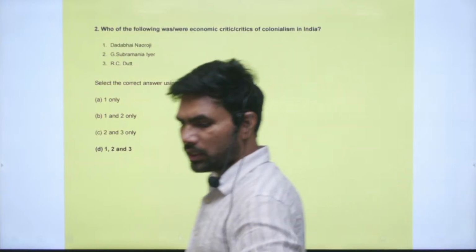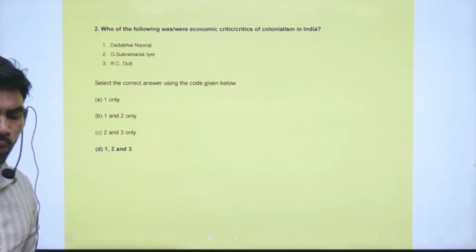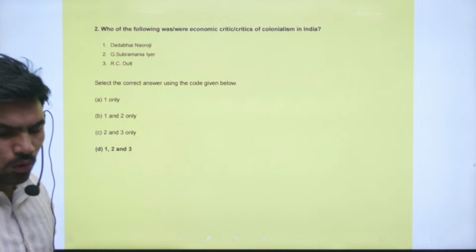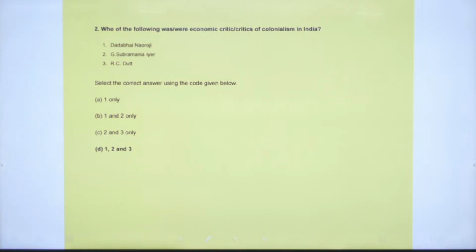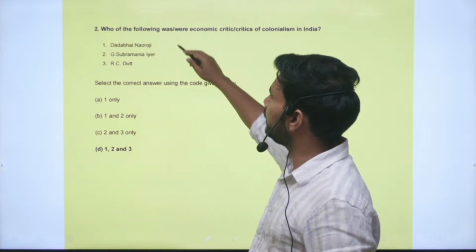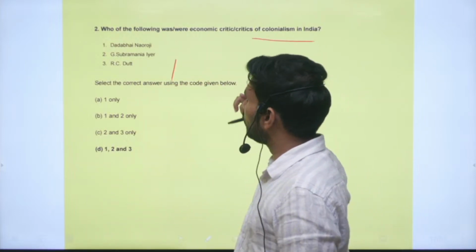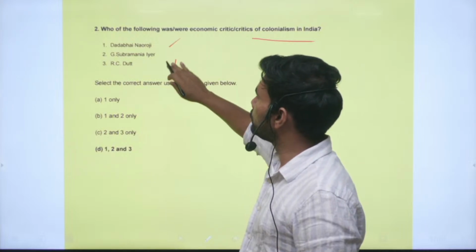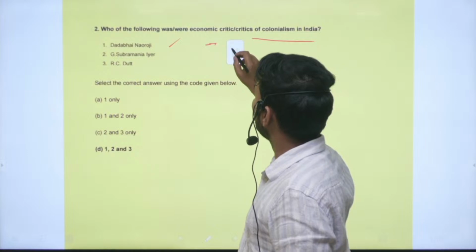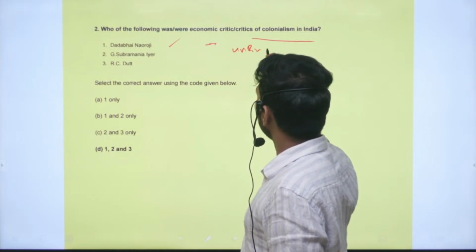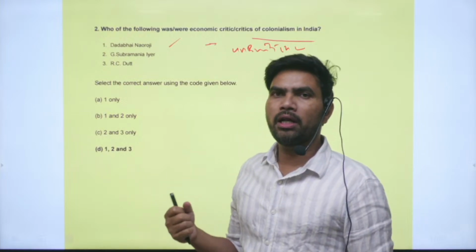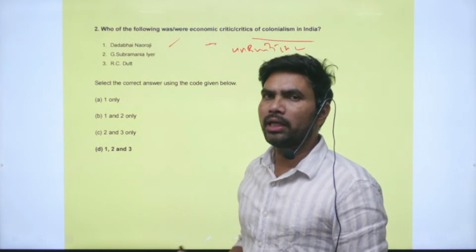Next question, question number 2. Who of the following was or were the economic critics of colonialism in India? Three of them are part of the economic critics of colonialism in India. Dadabhai Naoroji wrote a famous book, Un-British Rule in India. In it he explained in detail how the British policies were exploiting India.